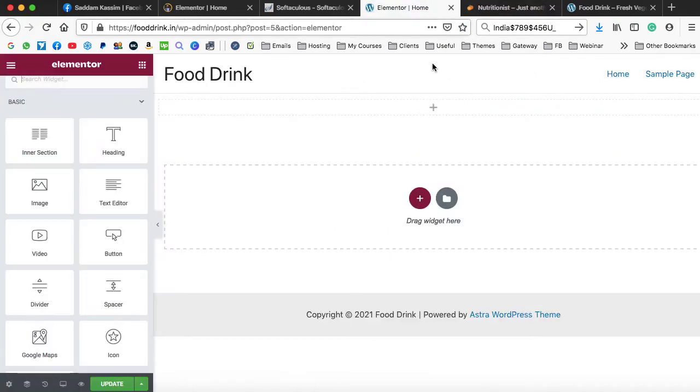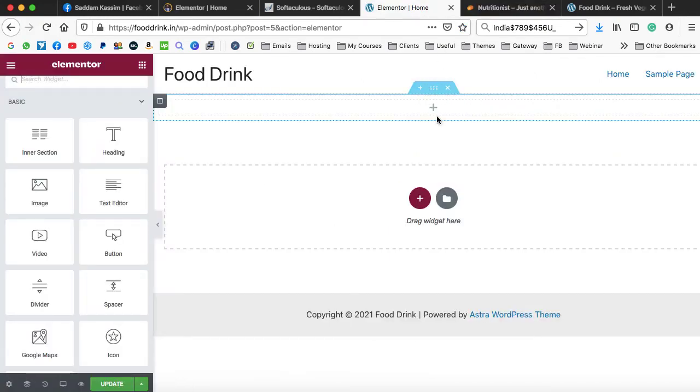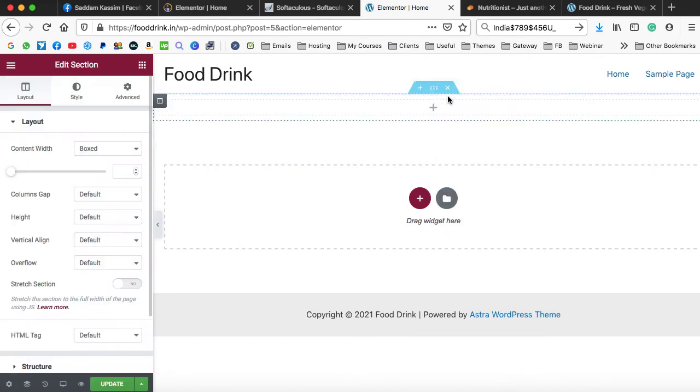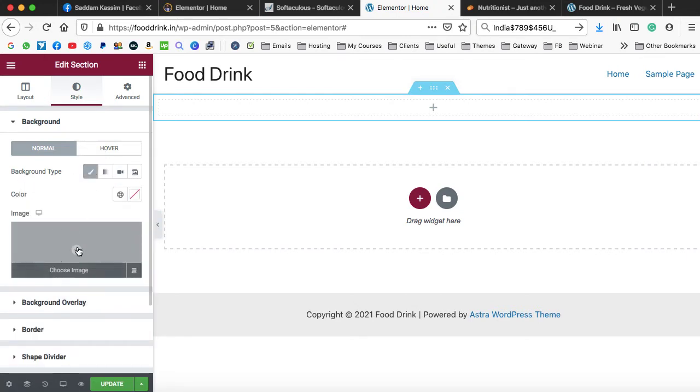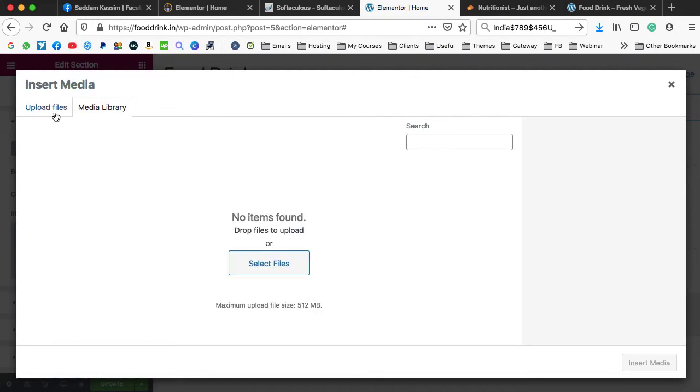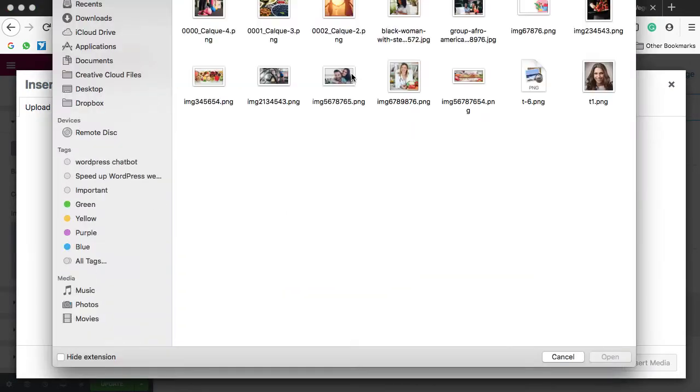So let's go ahead and set a background image to this section. You can see these 6 little dots over here. Right click and then edit section. Now these settings will be opened on the left hand side. We have 3 tabs: layout, style and advanced. To play with the colors or with the background images, you need to jump onto the style tab. Here we can see background type. This is classic. Just click on it. And then we have the option image. Choose image.